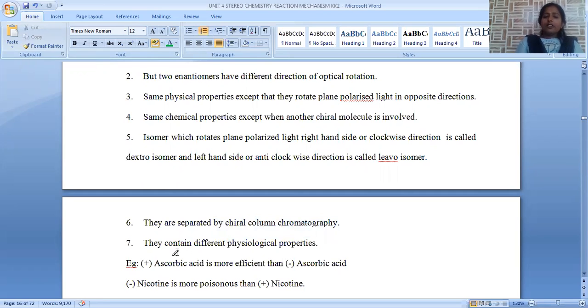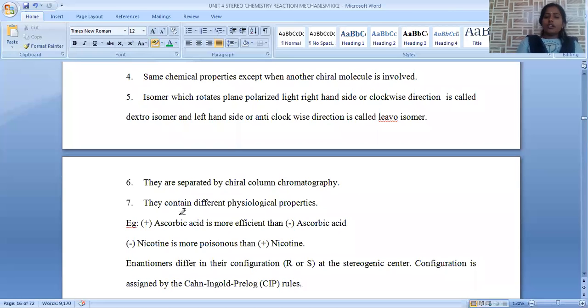But the physiological properties are different. Physiological properties are nothing but, when we apply any treatment or any interaction with living organisms, their properties are somewhat different for the two enantiomers. Let us go with a few examples.